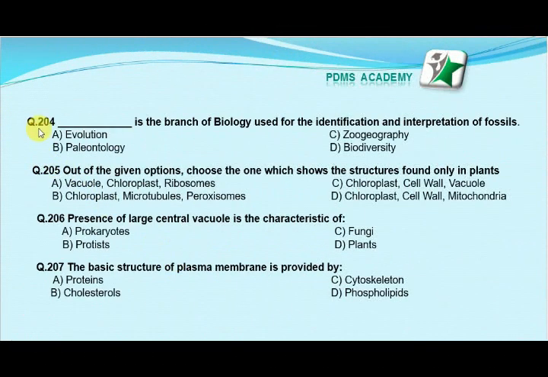Our next MCQ is: which one of the following is a branch of biology used for identification and interpretation of fossils? Option A evolution, option B paleontology, option C zoogeography, option D biodiversity. Our correct answer is B, paleontology.